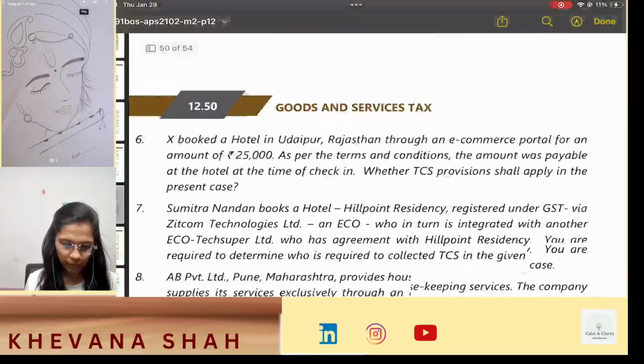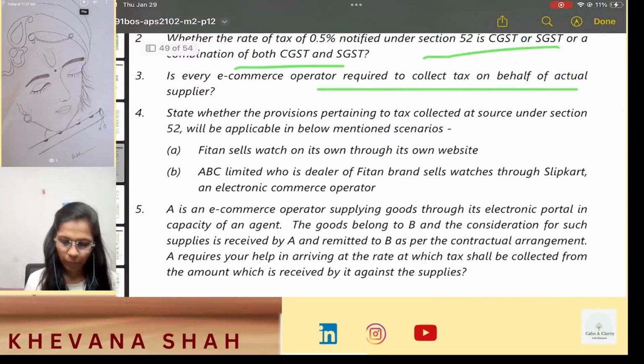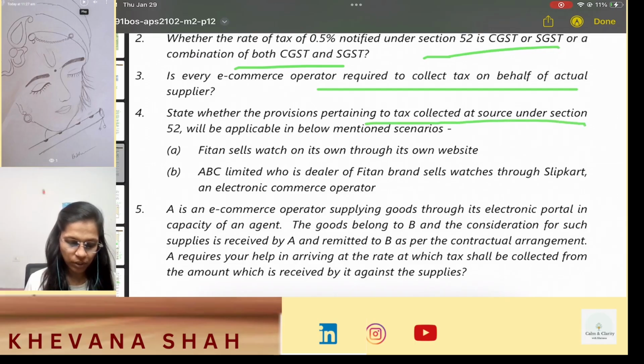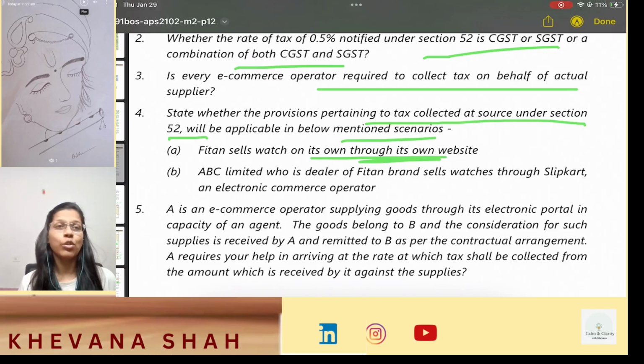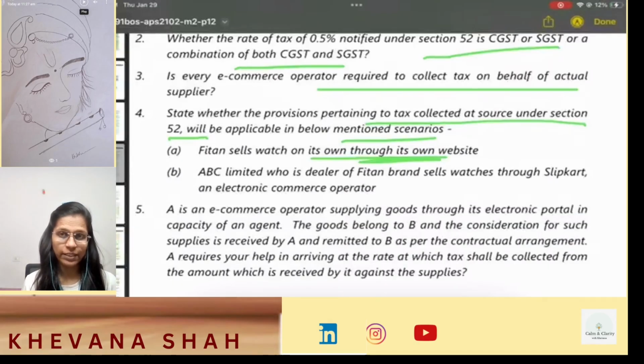Now, question number 4. State whether the provisions pertaining to tax collected at source under section 52 will be applicable in below mentioned scenarios. Feeten sells watch on its own through its own website. So in case you are an ECO and you are selling your own goods through your own website, then you are not supposed to collect tax at source. Okay, TCS is not required to be collected in that case by the ECO.